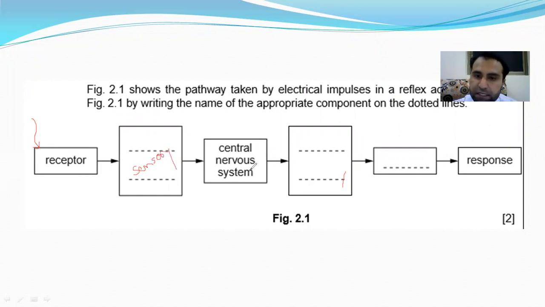Now from the central nervous system, that impulse will go through motor neuron. Through motor neuron, it will reach where? To effector. So here it should be effector.